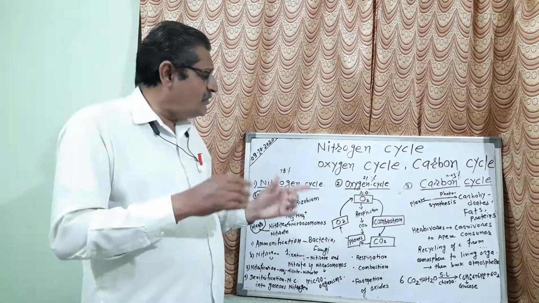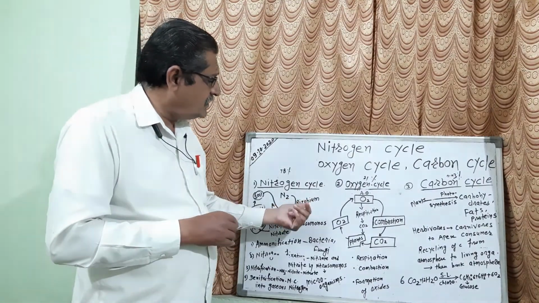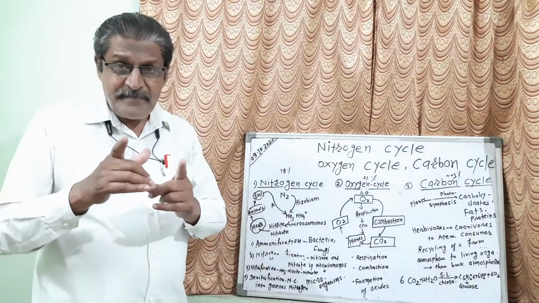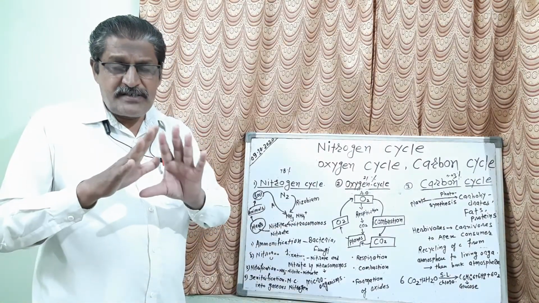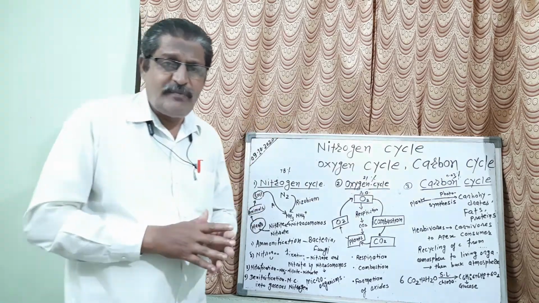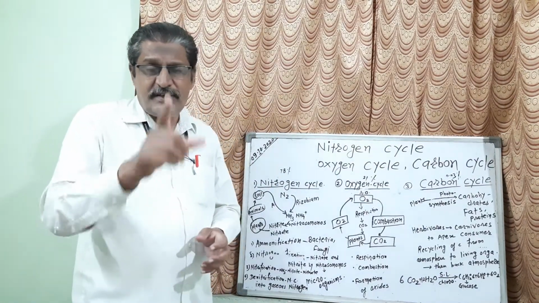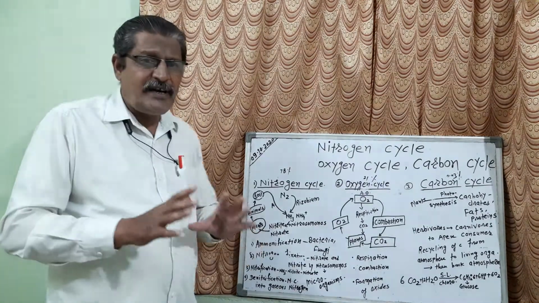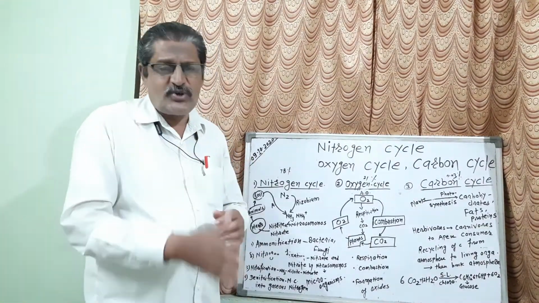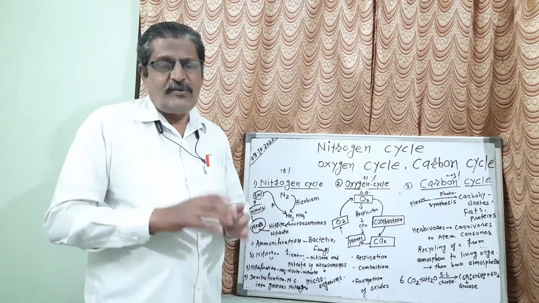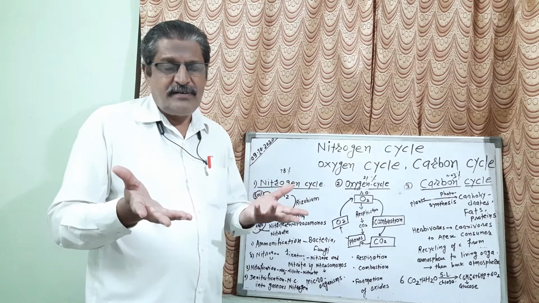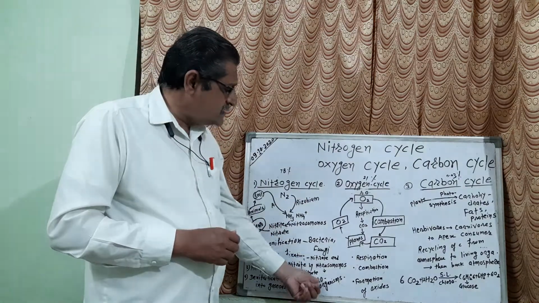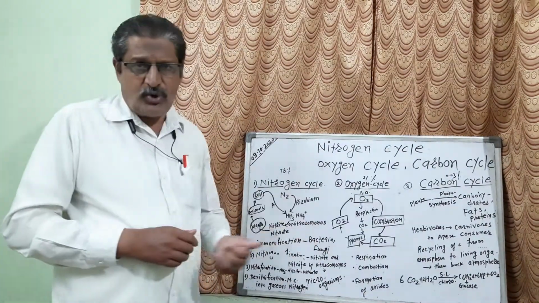If such types of microorganisms like Rhizobium and Nitrosomonas die, the fixation of nitrogen will be impossible. And if the fixation of nitrogen is not done, at that time plants will not get any nutrients from the soil. There will not be growth of the plants. Listen carefully. In nitrogen fixation, these microorganisms have a very important role.